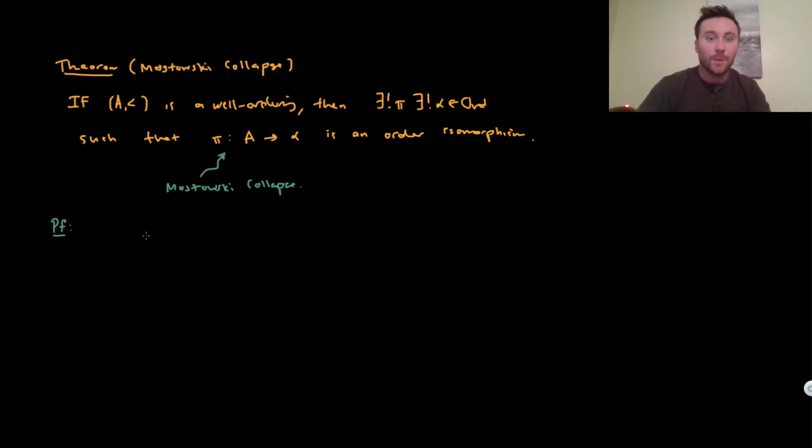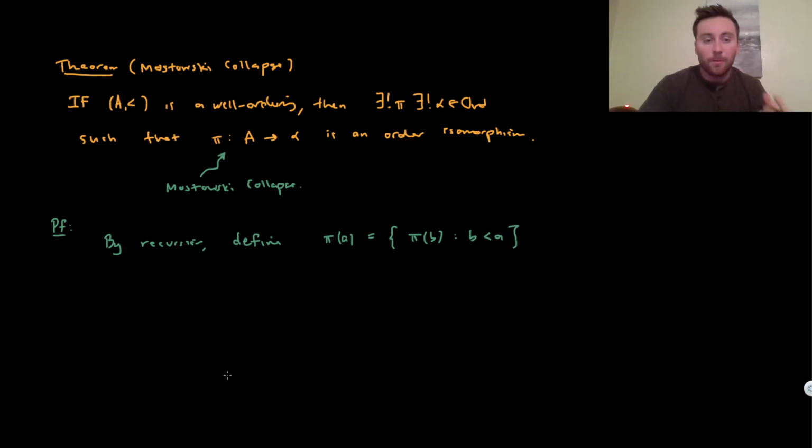But what we're going to do is define this map pi by induction, so by recursion. Well, A is a well ordering, so we can do recursion on A. So what we're going to do is define pi of a to be what? Well, we define it as the set of all pi of b such that b is less than a.